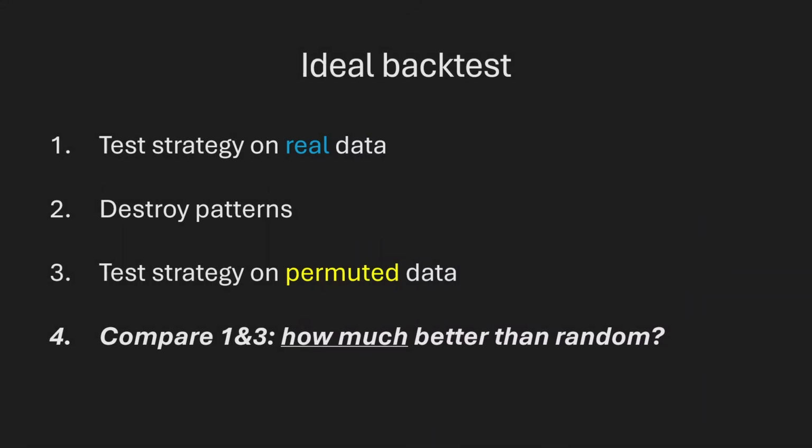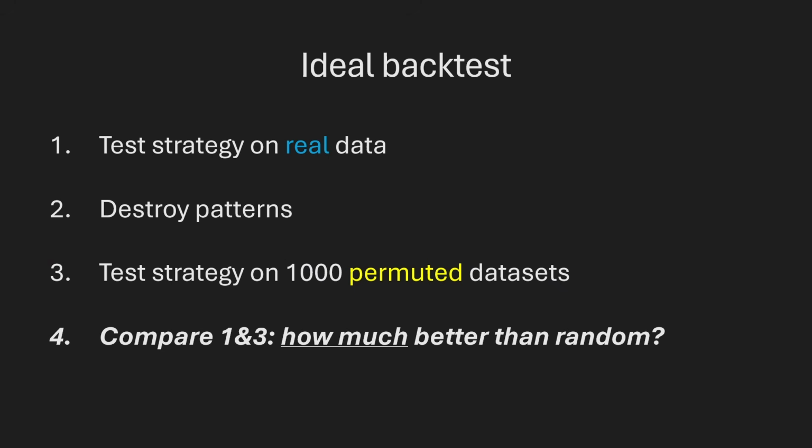Now that we improved our question, we also need to improve our backtesting setup so that we can answer the question. But the fix is very simple. Instead of testing our strategy on a single permuted dataset, we can generate 1,000 permuted datasets, where all of the datasets have a different random order. This lets us measure how consistently the strategy beats randomness.